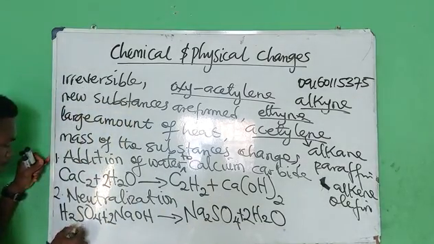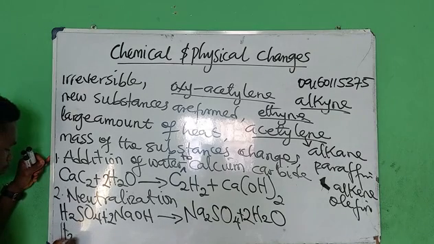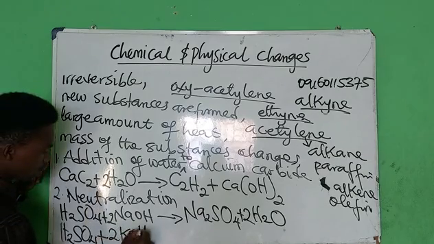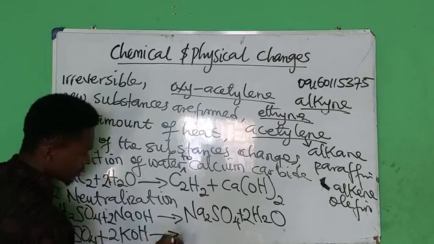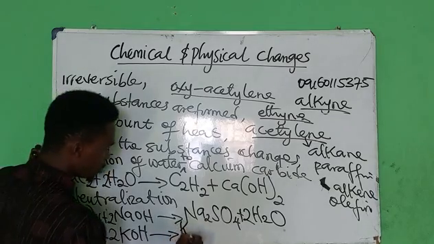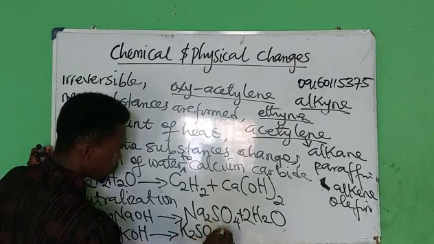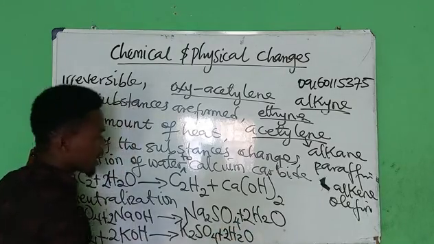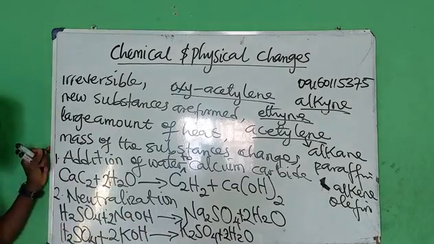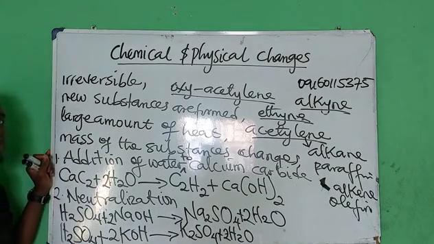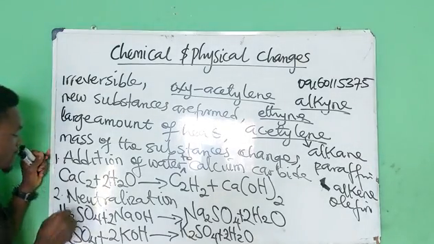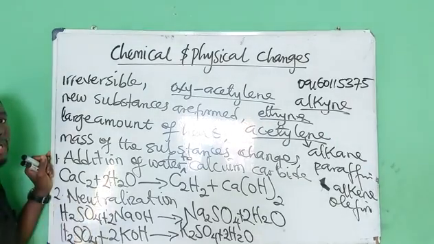Apart from what I just illustrated, I can also have H2SO4 plus potassium hydroxide, and I'll have K2SO4 plus water, so I place 2 at the back of the water. So this is a neutralization reaction. You can also by yourself react HCl. You know HCl, hydrochloric acid, is an acid.